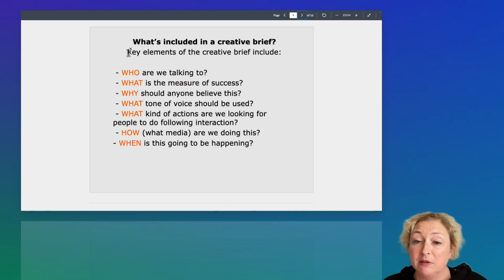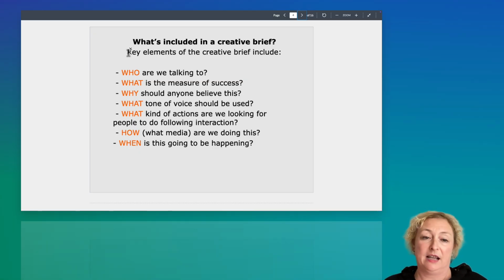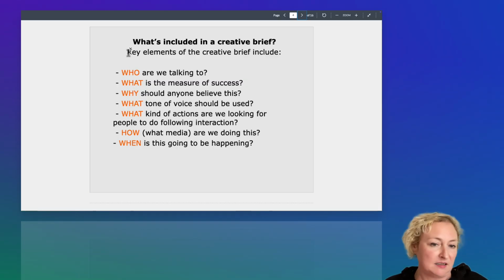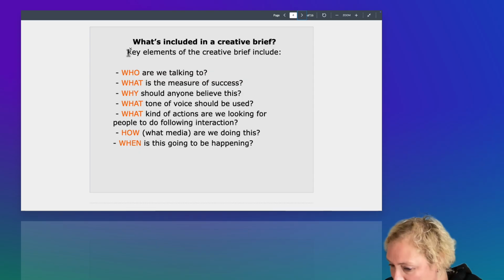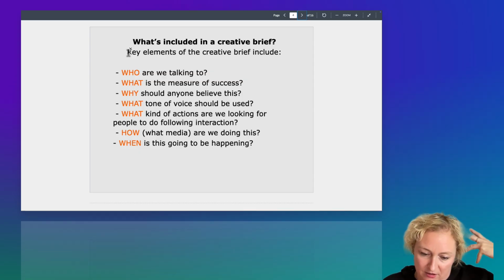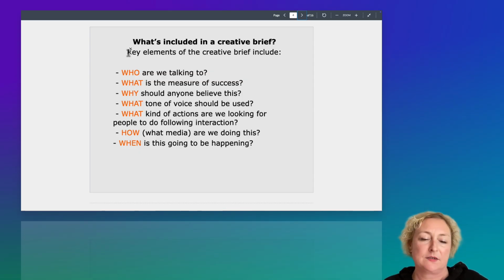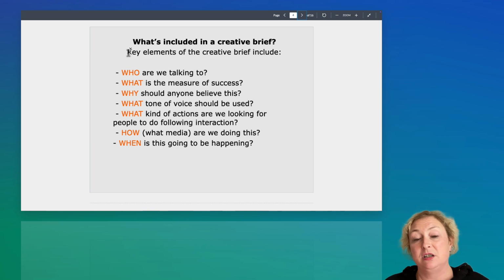Why should anyone believe this? Why should they like that? Why do we need it? What is the need? Does the business want to rebrand themselves because they're not getting enough clients? Your friend who's doing the dog grooming company wants to get more clients, so that's why you're going to create a website for her.